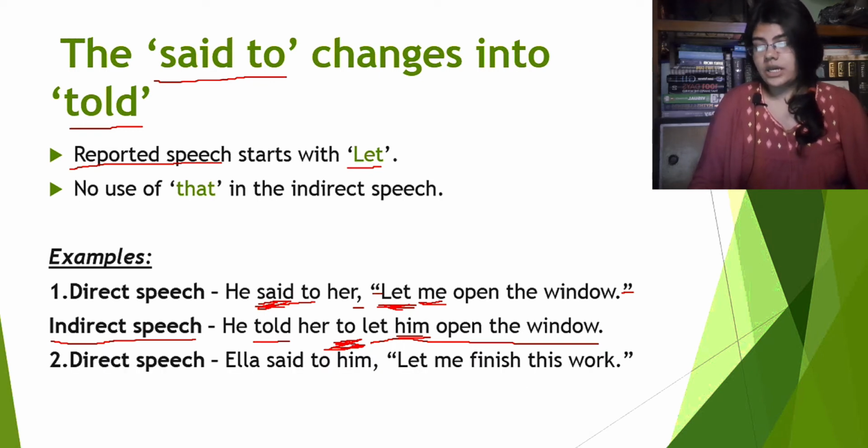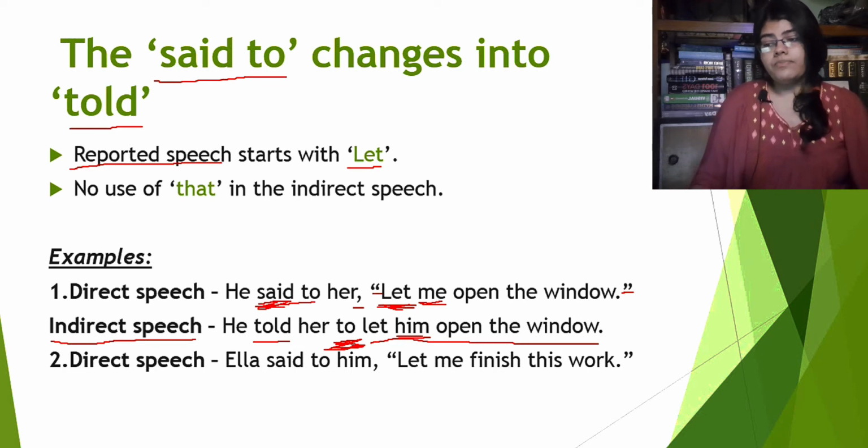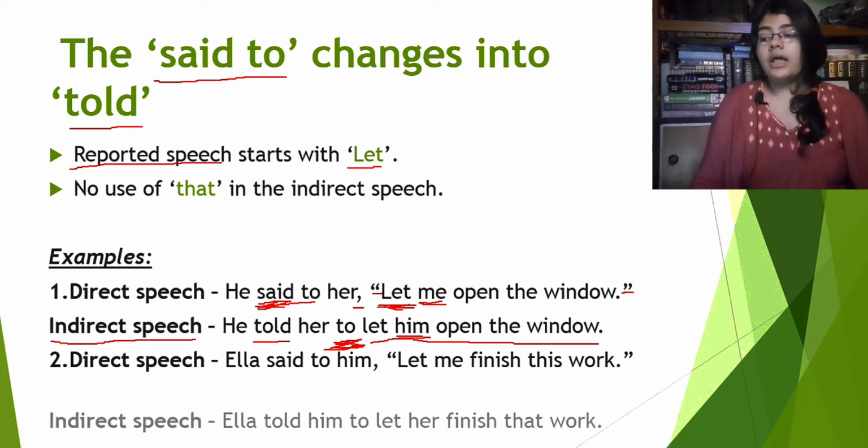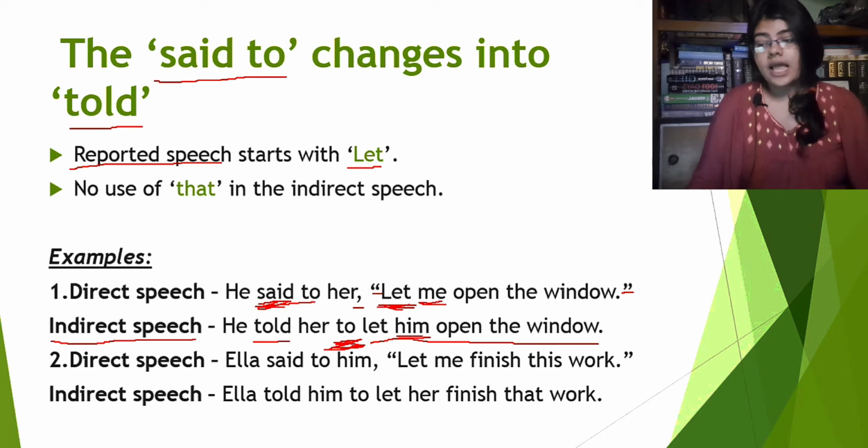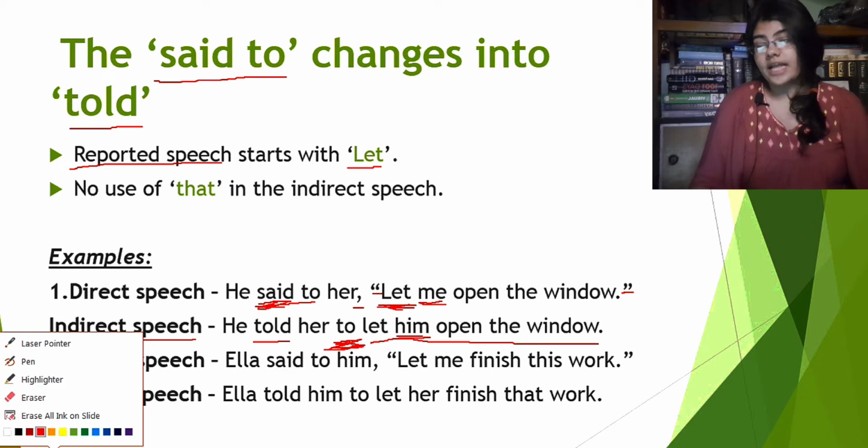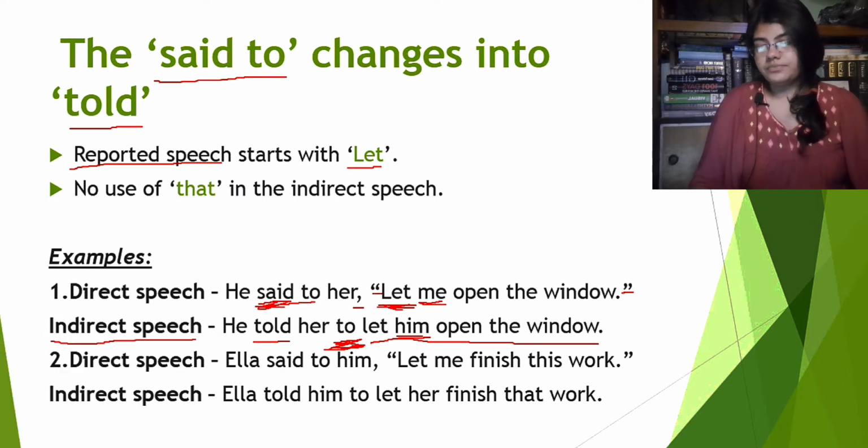Direct speech. Ella said to him, let me finish this work. The indirect speech for this one is, Ella told him to let her finish that work. What is happening here? See, the reported speech starts with a let. So, Ella said to him will be Ella told him. Now the comma will be omitted. The inverted commas will be gone as well. Now we will use to here.